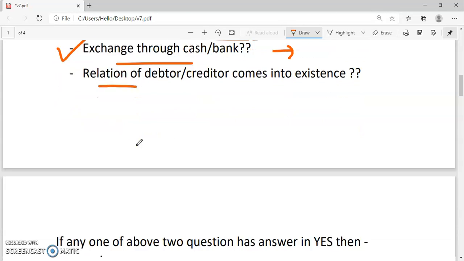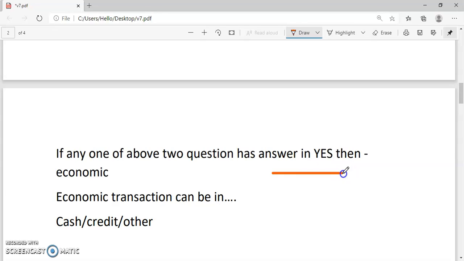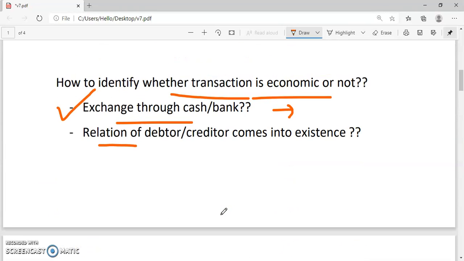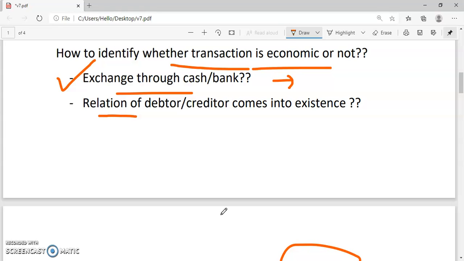So if any one of the two questions is answered yes, then it can be considered as an economic transaction. What are the two questions? Whether the transaction is done through cash or bank, or whether the relation of a debtor or creditor comes into existence.